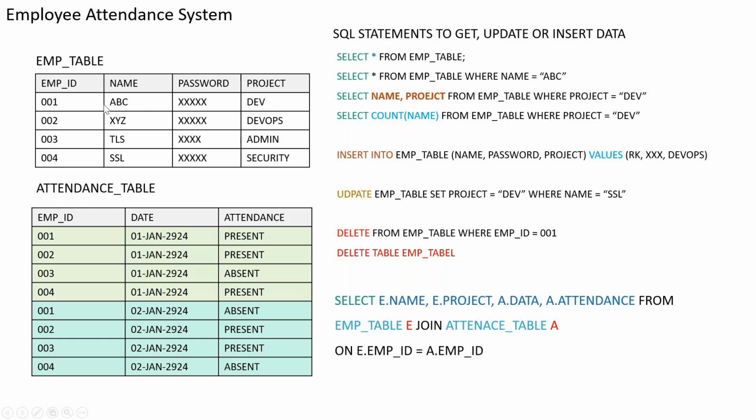So what is the command? I can say select star again from the employee table, the table name I am talking about here, where, and this is the condition I am putting in my SQL query, where name. Now I'm putting the name field here. That is why the field name is also important. Name is equal to ABC in double quotes.